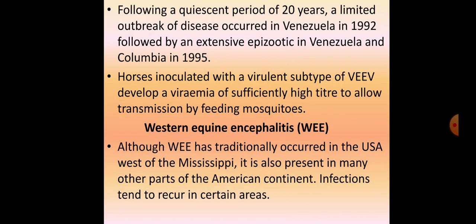Following a quiescent period of 20 years, a limited outbreak of disease occurred in Venezuela in 1992, followed by an extensive epizootic in Venezuela and Colombia in 1995. So there were various outbreaks or epizootics of the Venezuelan strain of this equine encephalitis. Horses which are inoculated with the virulent subtype of this strain develop a viremia of sufficiently high titer to allow transmission by feeding mosquitoes. So if we talk about the Venezuelan strain, the infectious cycle is the sylvatic cycle wherein rodents are involved, and the transmission takes place between rodents and mosquitoes.